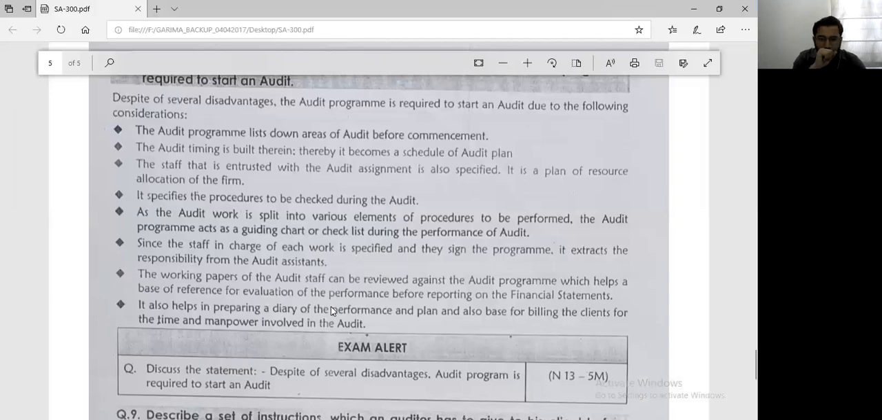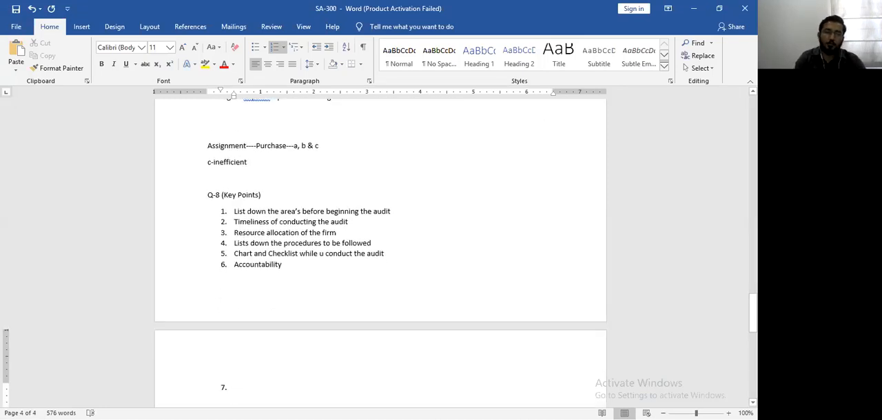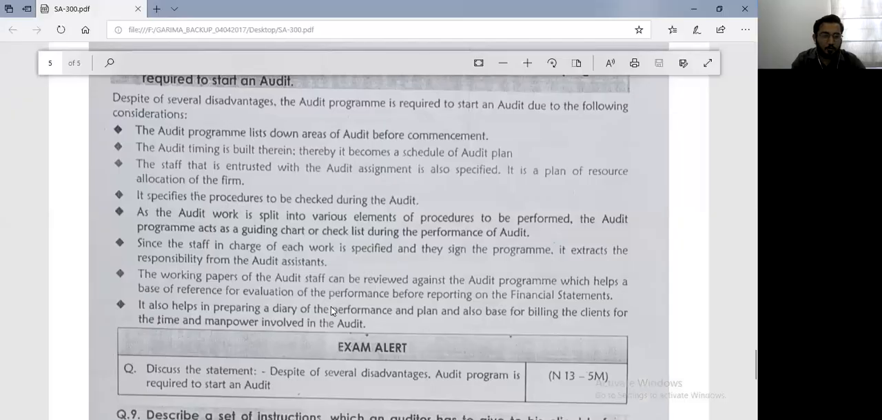Sixth point. Since the staff in charge of each work is specified and they sign the performance, it extracts responsibility from the audit assistant. This is something that we've been discussing from the first day we began this standard, that accountability can be imposed based on an audit program. You can hold your staff accountable for any work that you have allocated to them if you have a proper audit program. Okay, let's quickly revise the first 6 points, then we go to the last 2.